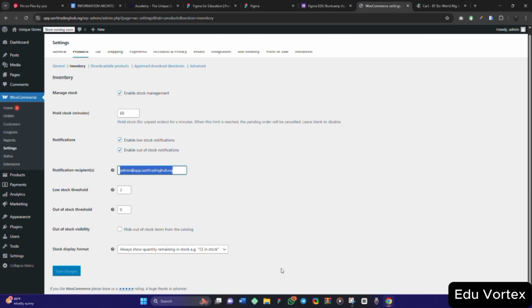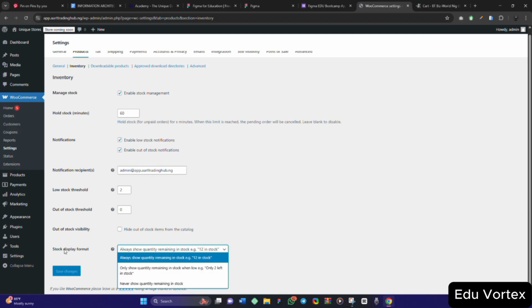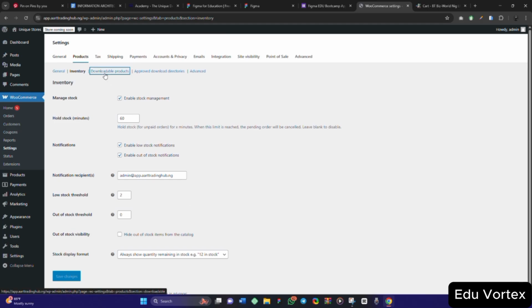So all of this, there is also the stock display format. Always show quantity remaining in stock, e.g. 12 in stock. Now if you are selling clothes, say you have 10 clothes of the same type, and you want to give an update on how many are still available. You won't keep what is not available in your store online anymore. So this is how the stock works.